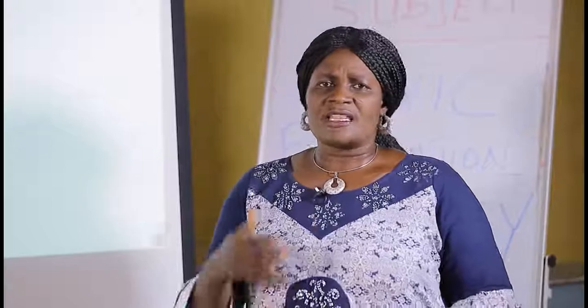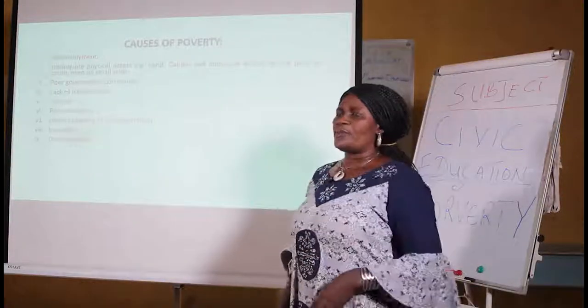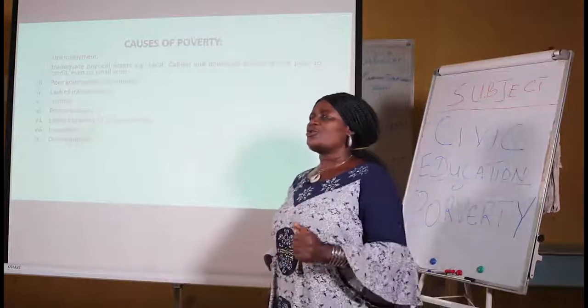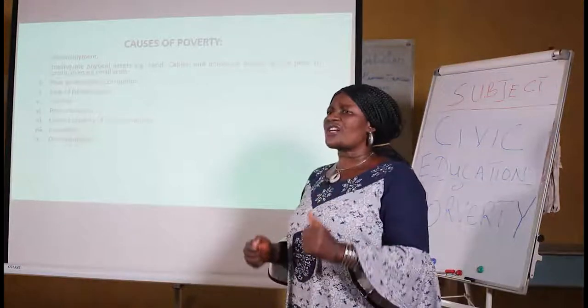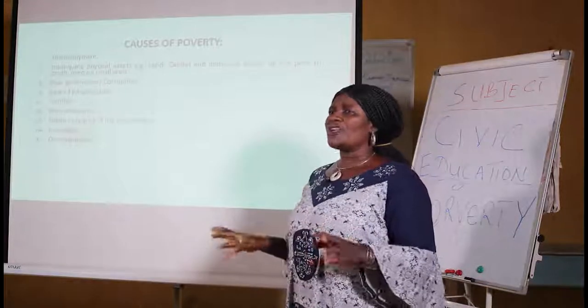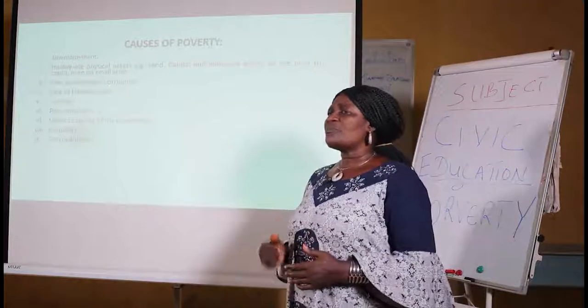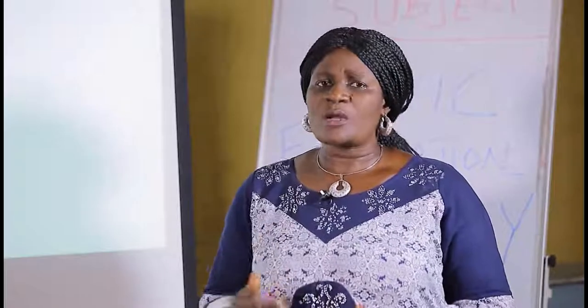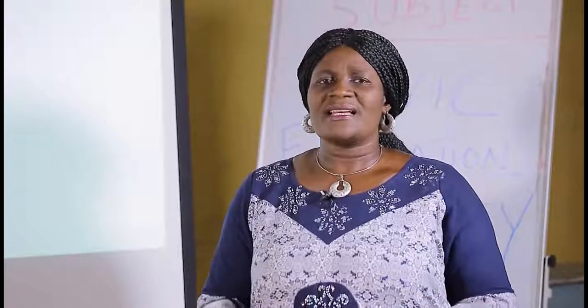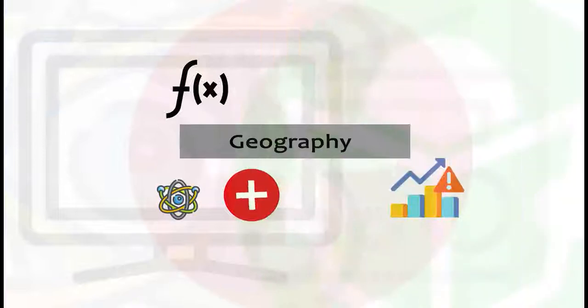And with that, the people in that nation will remain poor, because the government is supposed to be the one that will help the people to drive poverty away from the nation. But when the government is corrupt, you know that the people will not be able to amass income, wealth, and assets that will make them run out of poverty.